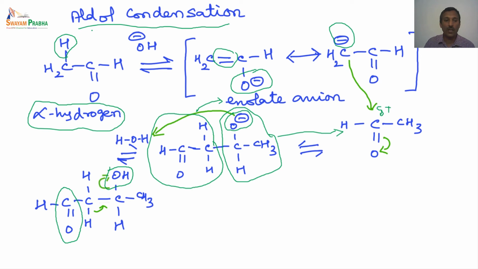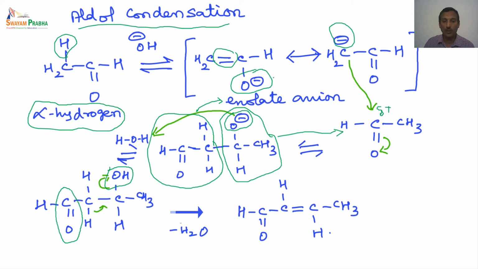And this can actually undergo elimination. If heated, this can eliminate water to produce the corresponding alkene and the carbonyl compound, that is nothing but the alpha beta unsaturated carbonyl compound, which can be produced in this particular case if we heat this reaction. So this aldol condensation is a very good method for the preparation of alpha beta unsaturated carbonyl compounds.